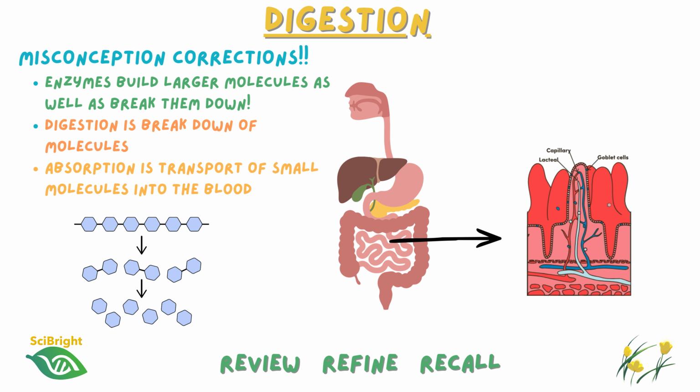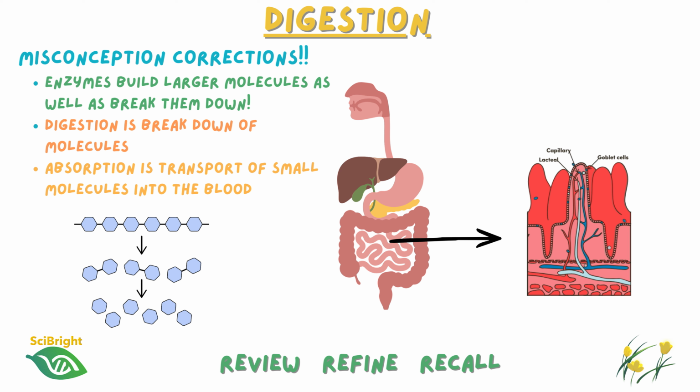One of the biggest misconceptions students bring from GCSE is thinking that enzymes only break substances down, but you will learn at A level that enzymes have an important role in building larger molecules after those small molecules have been absorbed. And another point worth reinforcing is that digestion and absorption are not the same process.